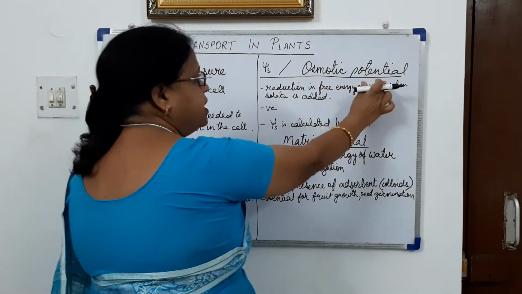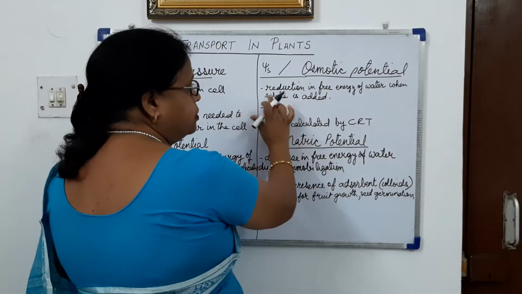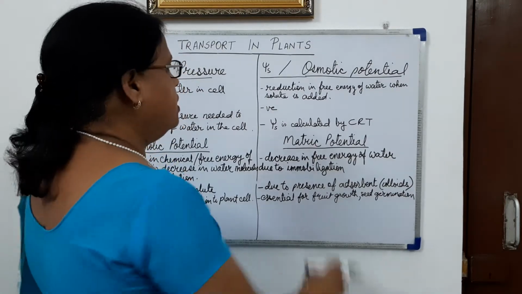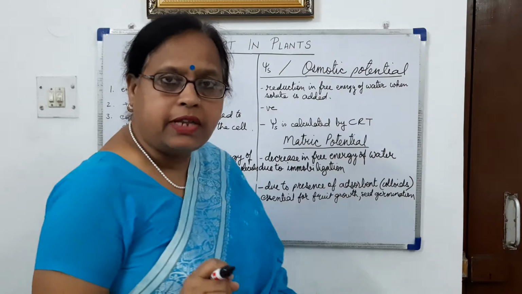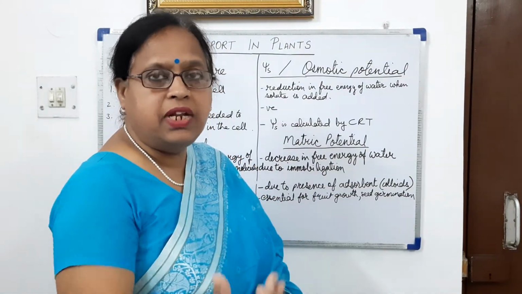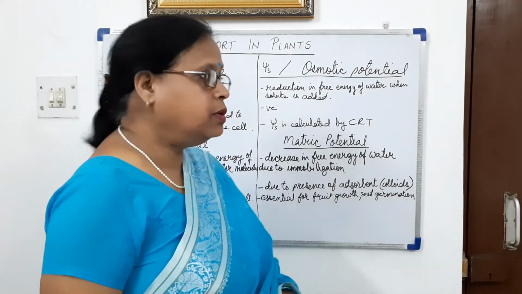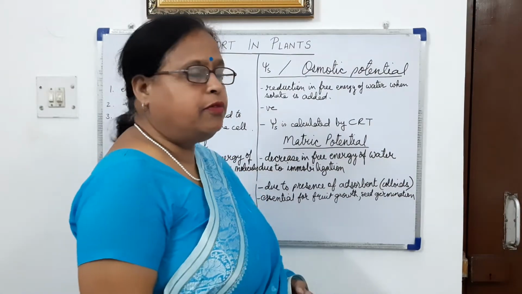And osmotic potential, when it develops, it is developing due to the reduction in free energy of water when solute is added. Means when solute is added, the free energy or the mobility of the water goes on decreasing, and so this osmotic potential will be developing here.